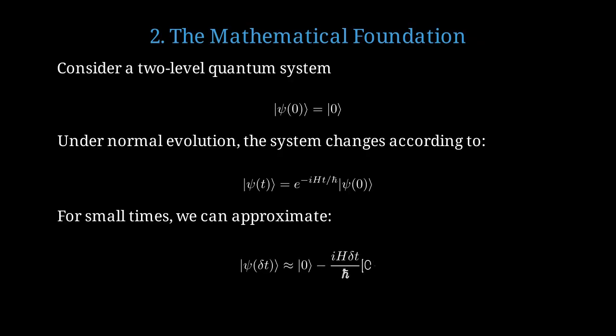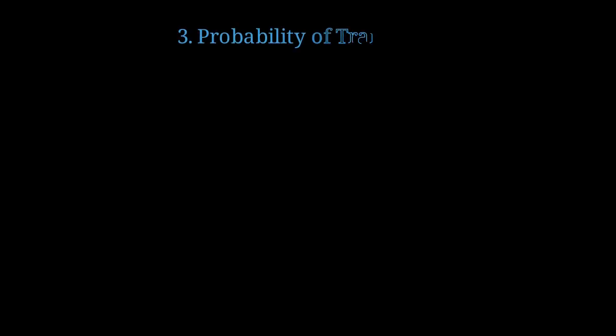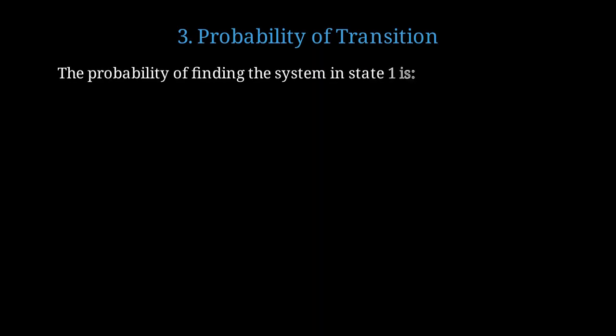This gives us the state after a small time delta t, which is approximately the original state, plus a small correction proportional to delta t. Let's calculate the probability that our system transitions to a different state. We want to know the probability of finding the system in state 1 after some time. This probability is the squared amplitude of the state 1 component in our evolved state.